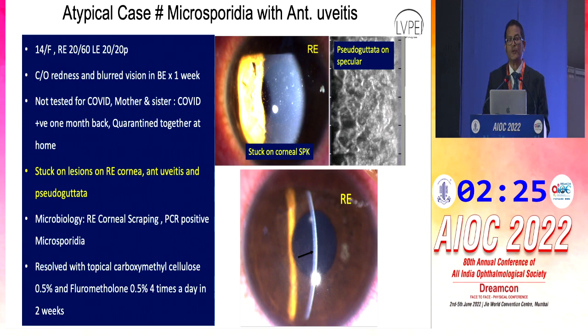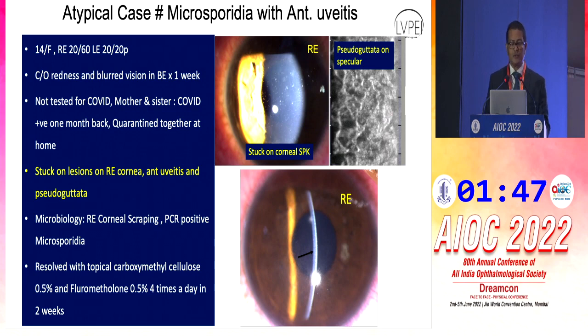Number 1 was the microsporidia. Microsporidia keratoconjunctivitis is very common in our setup. However, what was different during COVID was that it had a component of anterior uveitis. So this was a young girl who was isolated with her parents, and the parents had COVID. This girl was not tested for COVID. Nonetheless, being in close proximity, this patient most likely had the symptoms of COVID and was treated as a COVID patient. And 2 weeks post the recovery, there were stuck-on lesions on the cornea.